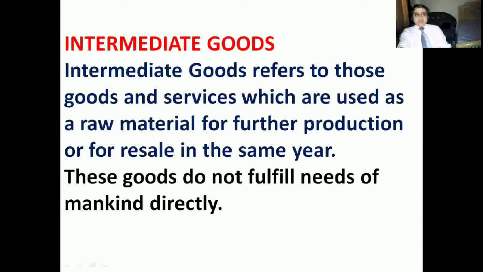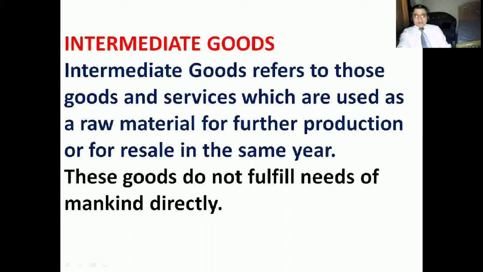So intermediate goods refers to those goods and services which are used as a raw material for further production or for resale in the same year. These goods do not fulfill needs of mankind directly. So these are called intermediate goods.